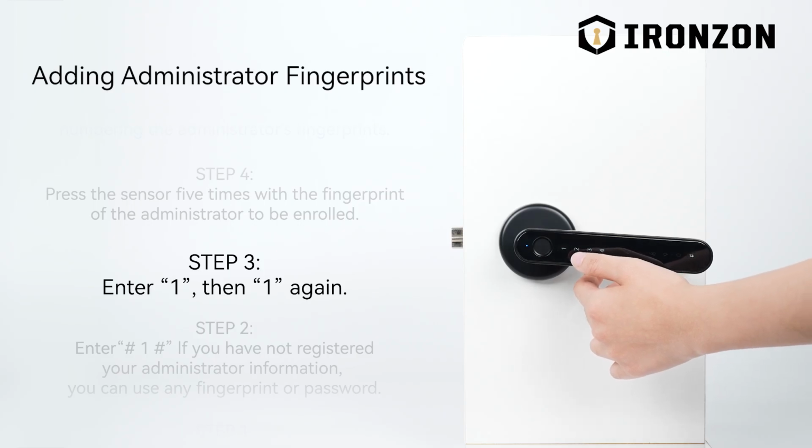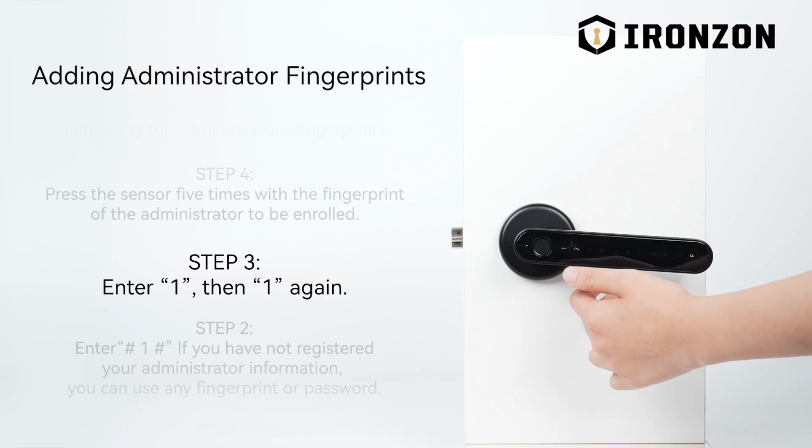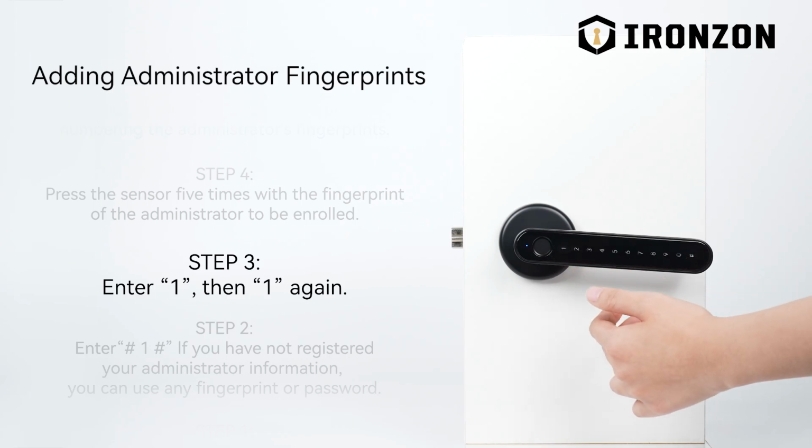Press 4 for resetting. To return to the previous level, press the pound sign key. Press 1 for adding administrator. Press 2 for deleting administrator. To return to the previous level, press the pound sign key. Please enter administrator information.